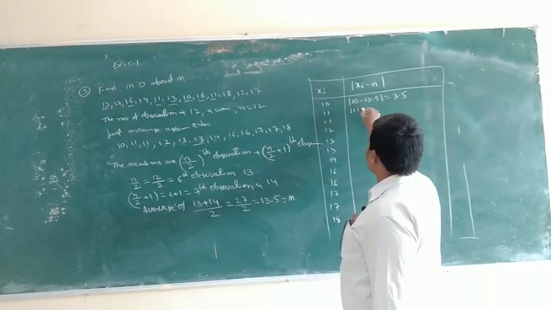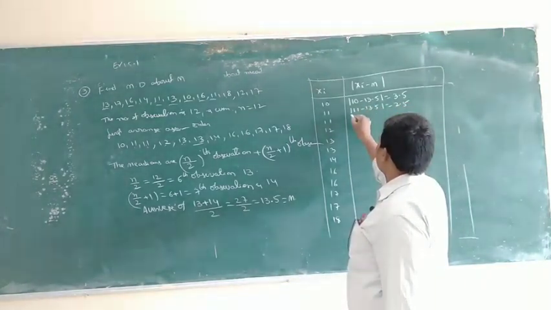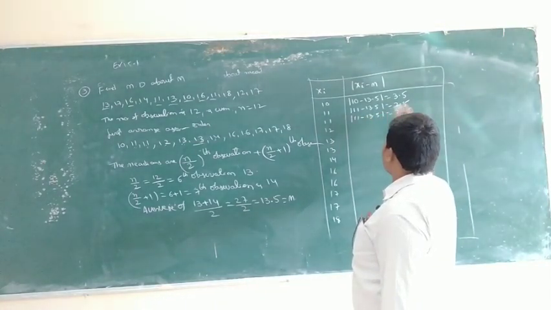Mod of 11 minus 13.5 is 2.5, and again 2.5.